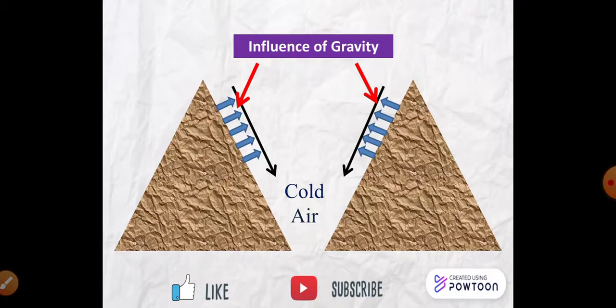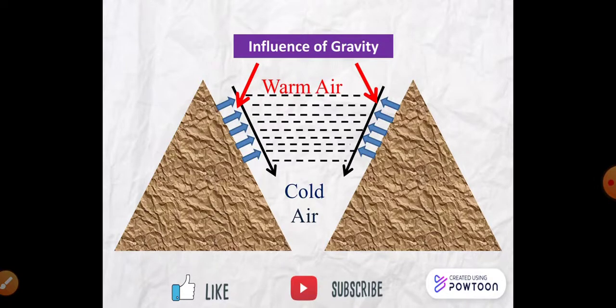Being heavy and dense, the cold air acts almost like water and moves down the slope to pile up in the deep pockets and valleys with the warm air above it. This is called air drainage. It protects the plants from frost damage, and it is a very important phenomenon.